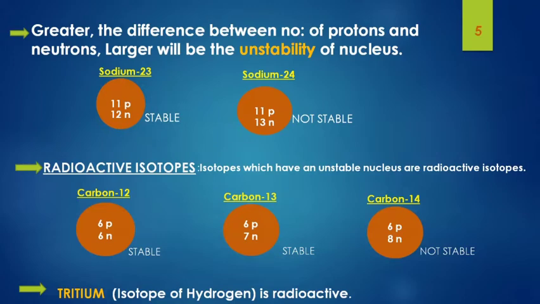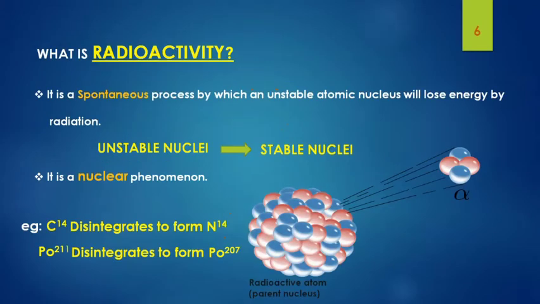So we know tritium, an isotope of hydrogen, is also radioactive because there is a large difference between the number of protons and the number of neutrons, that is 1H3. Such isotopes which have an unstable nucleus are generally what we call radioactive isotopes.